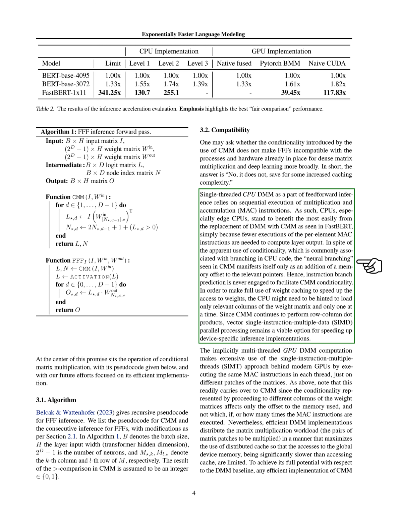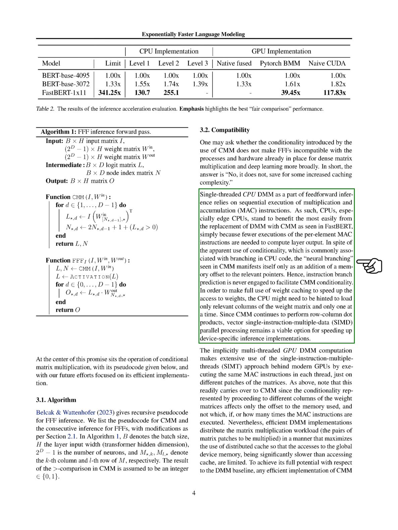To speed up access to weights, the CPU might need to be hinted to load only relevant columns of the weight matrix, one at a time. Since CMM continues to perform row-column dot products, vector single instruction multiple data, SIMD, parallel processing remains a viable option for speeding up device-specific inference implementations.